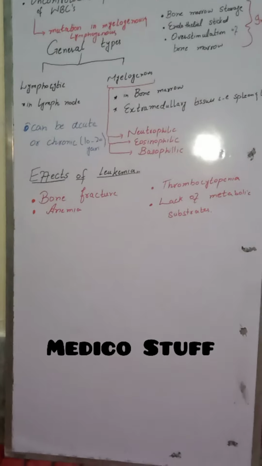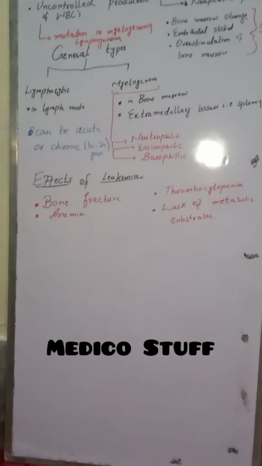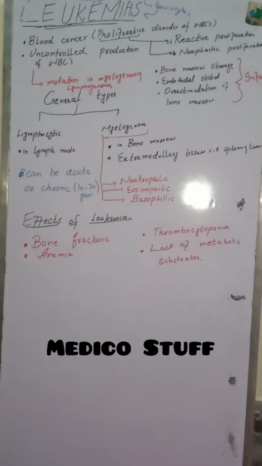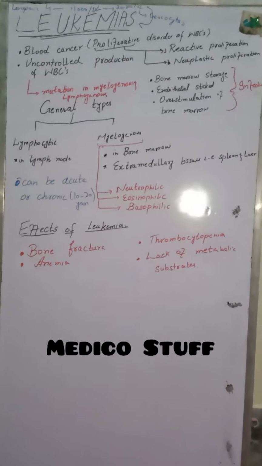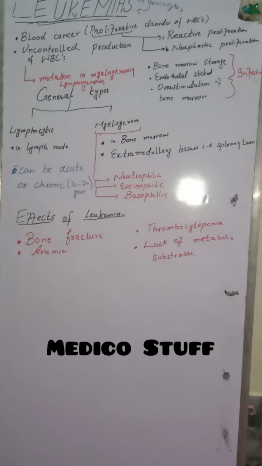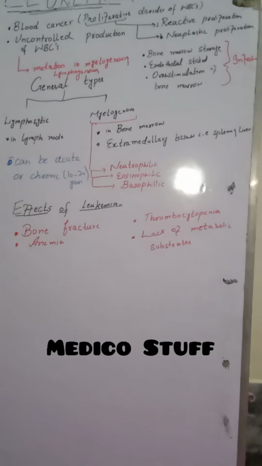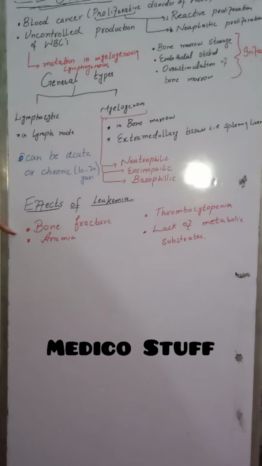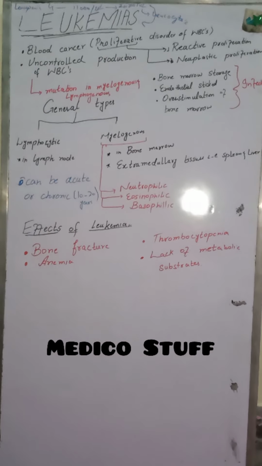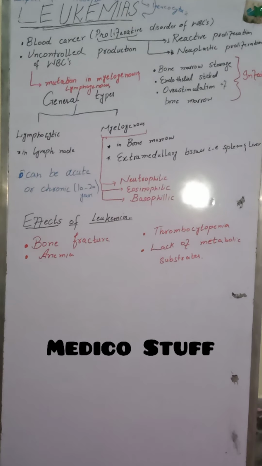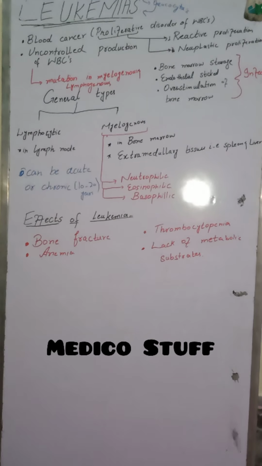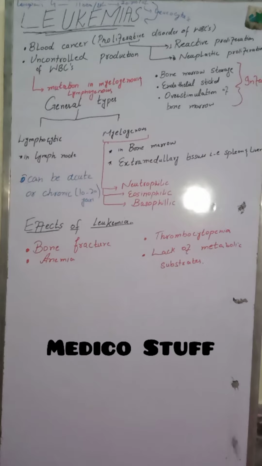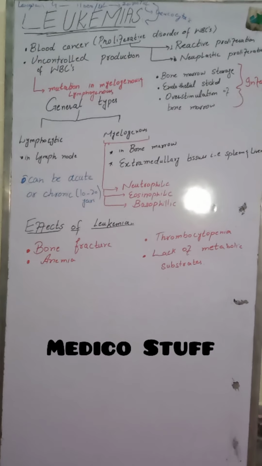So the RBCs get less in number because our bone marrow's main focus is on WBCs, so all the common progenitor cells are getting differentiated into WBCs, and there is a very small amount destined for RBCs. This condition will cause anemia because the bone marrow's focus will be on production of WBCs because of malignancy, while the RBC count will be less in our body, and this condition is called anemia. In leukemia, thrombocytopenia means fewer platelets.